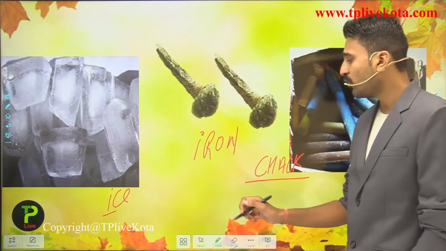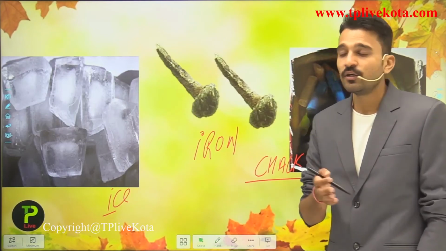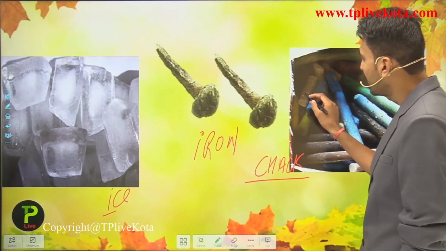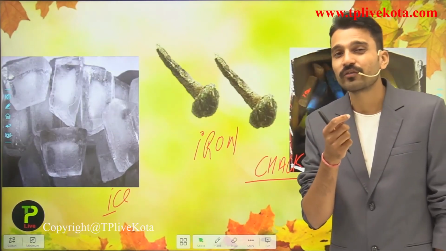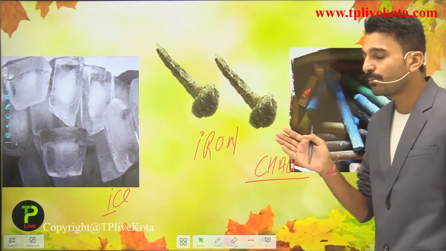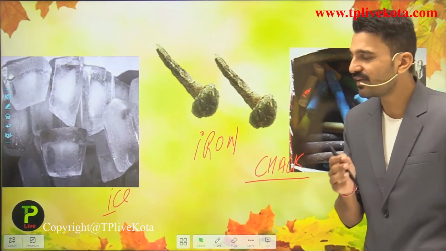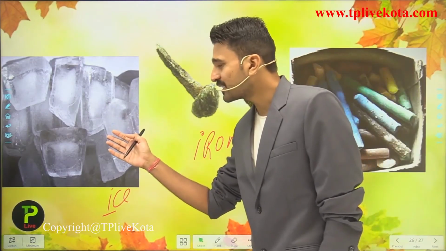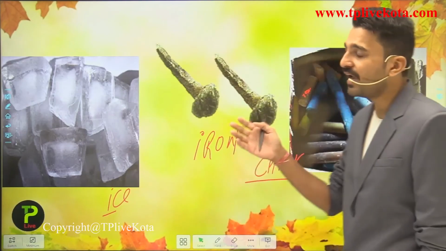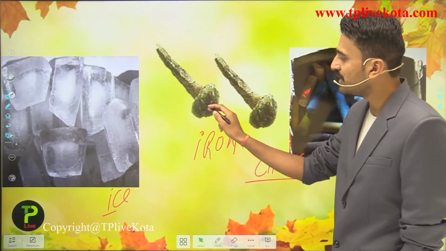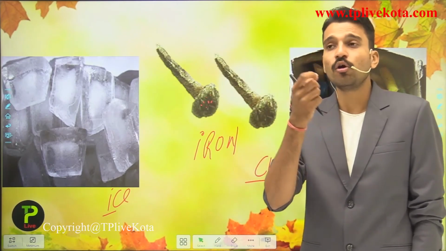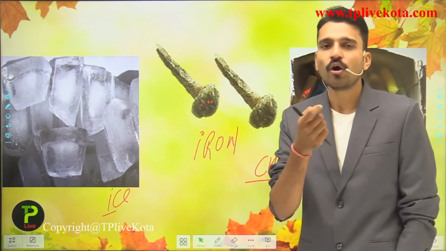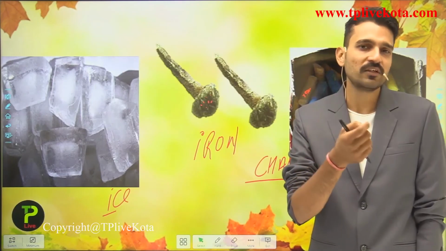So they all are solid. So in them, the particles are attracting each other. The force of attraction between the particles is not the same, because in the case of chalk, the force of attraction is very less as compared to the forces of attraction between the ice particles and as compared to the force of attraction between the iron particles. So the force of attraction between the different particles or between the same particles also differs on the substance's nature.